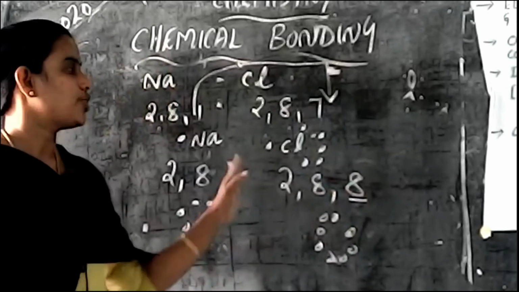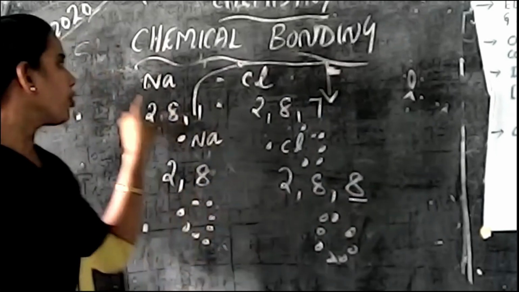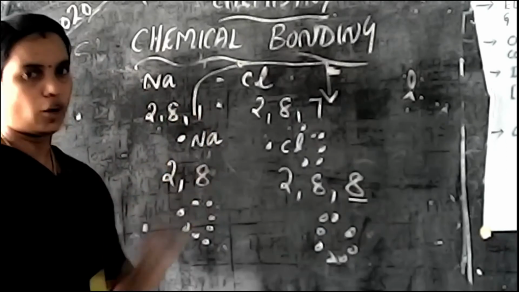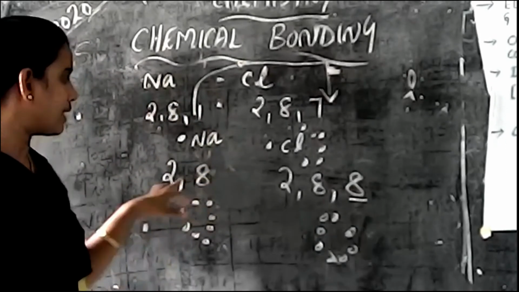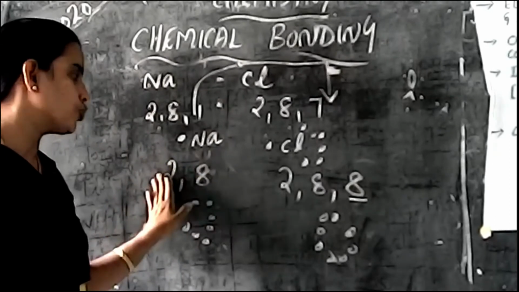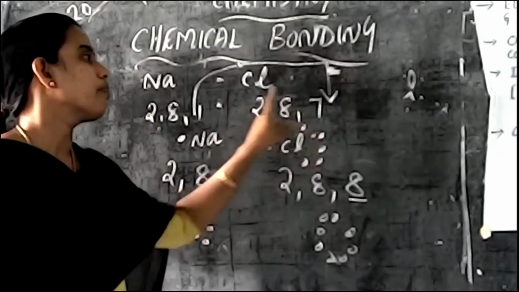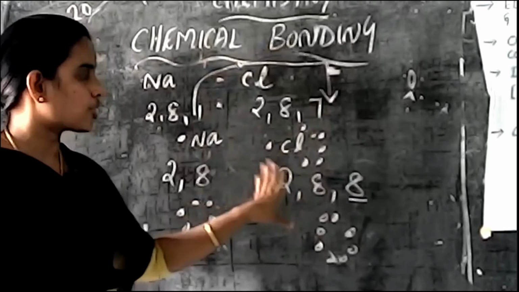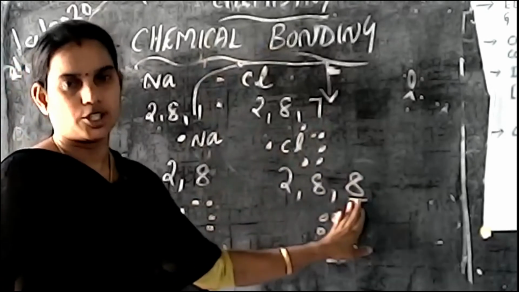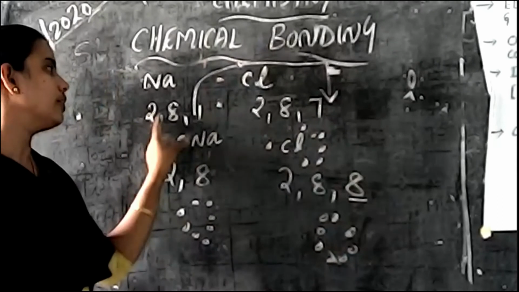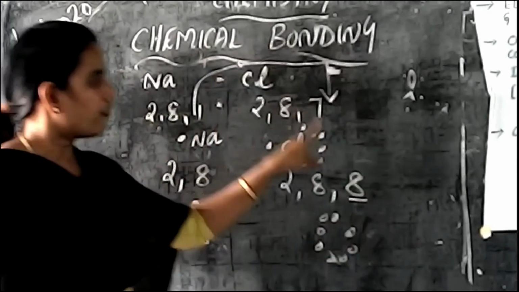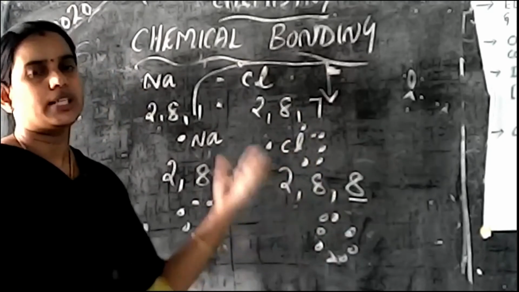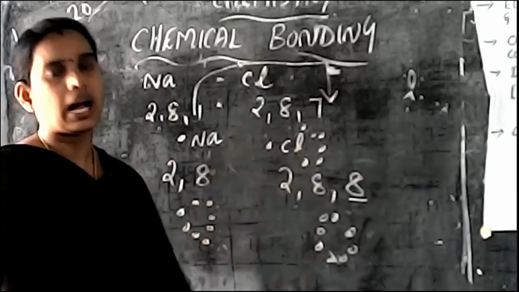Now check all this concept. Before the chemical reaction, what happens here? 2, 8, 1 is the configuration. After the chemical reaction, it is converted into 2, 8. Before the chemical reaction, 2, 8, 7, and after the chemical reaction, 2, 8, 8. Then number of protons before 11, after 8. Number of protons here before 17, after it converted into 18. So there are a lot of changes when they are involved in ionic bonding.